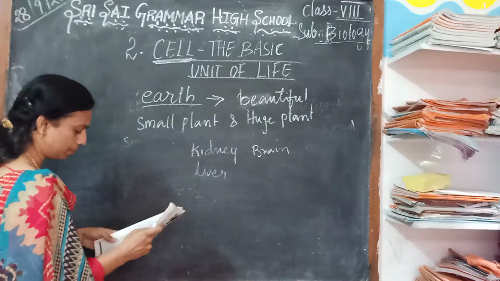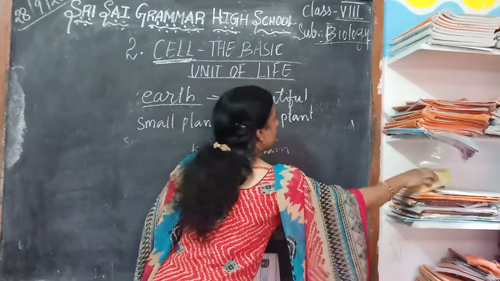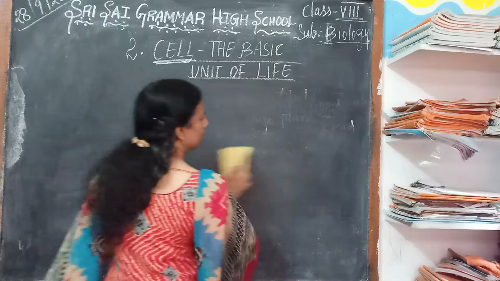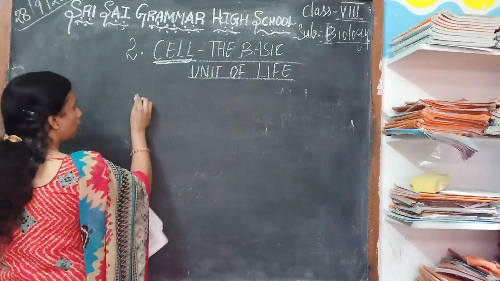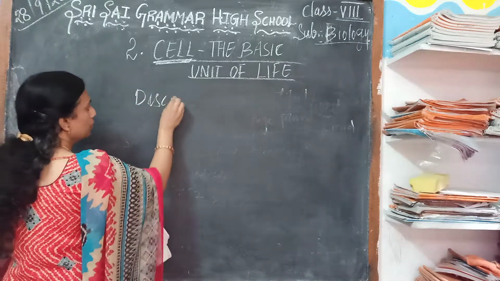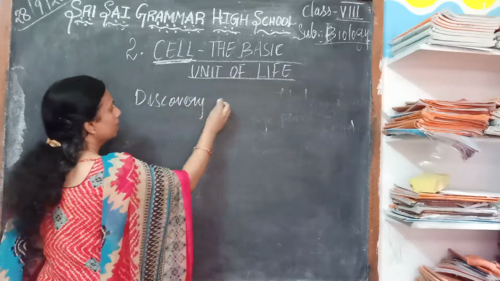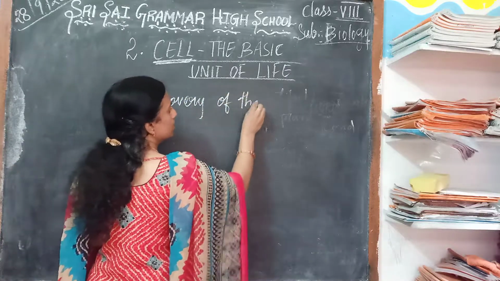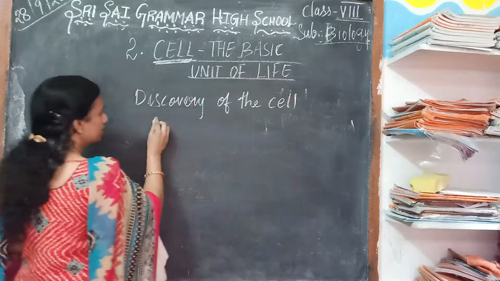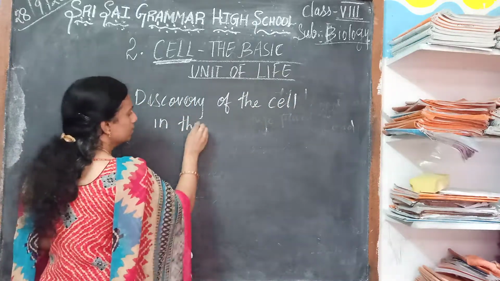So how was the cell discovered? After the discovery of the microscope only could we discover the cell. In which year?